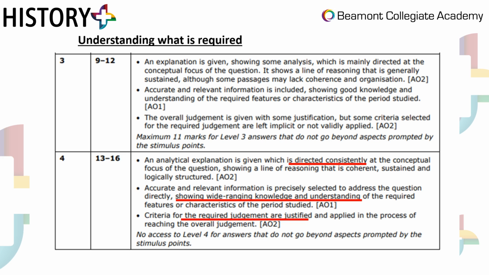More AO2, your judgment is fully justified. It's not wishy-washy. You get straight to the point. What do you firmly believe in regards to the statement in the question? And it says here, no access to level 4, so you won't get access to 13 marks if you do not go beyond aspects prompted by these bullet points, which I'll show you again on the next slide.